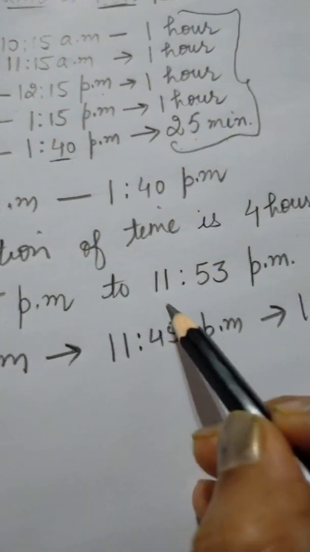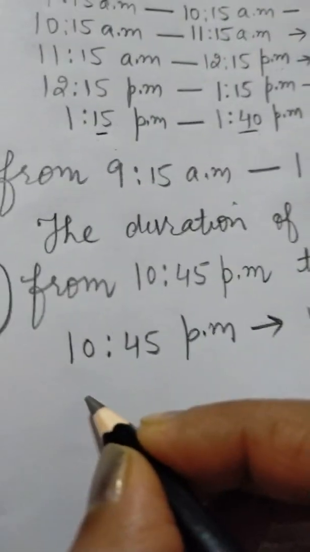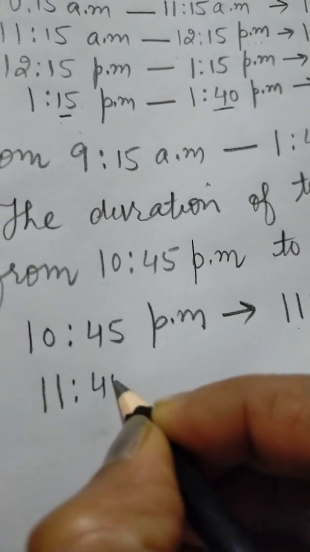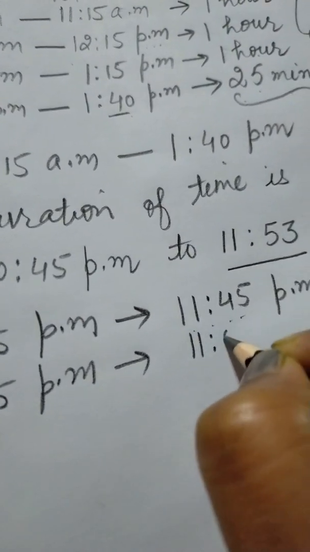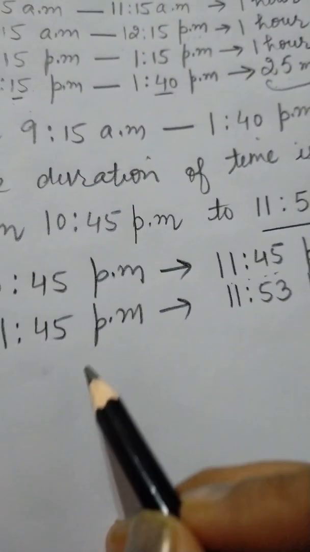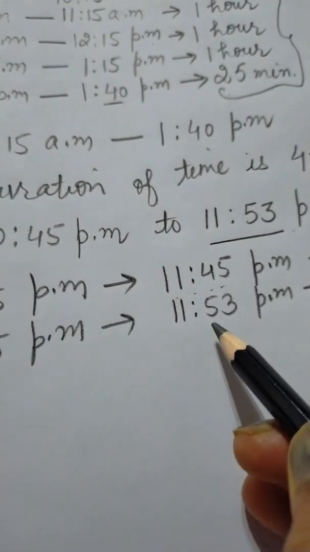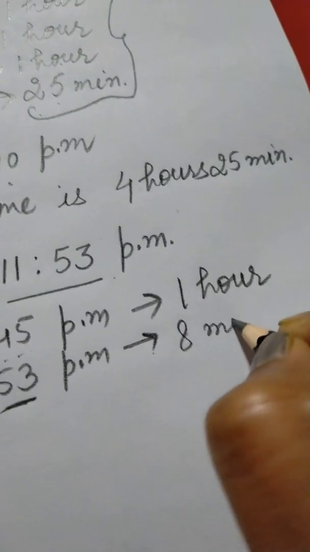Now from 11:45 pm to 11:53 pm, hours are not there, only the minutes difference is there. 45 minutes and here is 53 minutes. And what is the gap? 8 minutes.